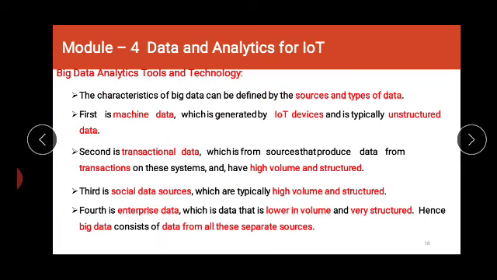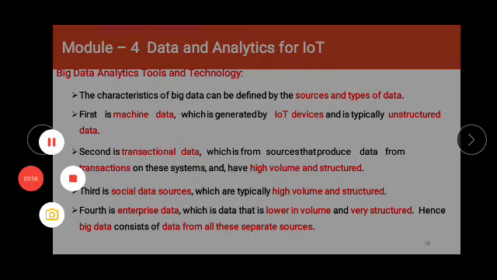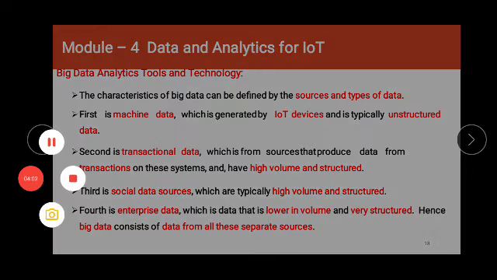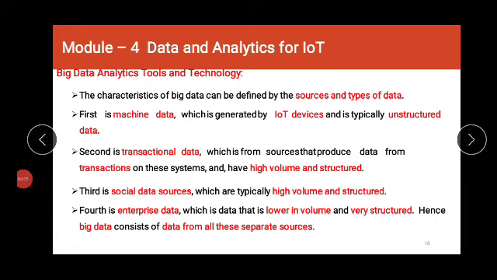Now the characteristics of big data can be defined by the sources of the type of data. Now the first characteristic is machine data, which is generated by IoT devices and is typically unstructured data. Now the second type is transactional data, which is from sources that produce data from transactions. And the third category is social data sources, which are typically high volume and structured data. And the fourth is enterprise data, which is lower in volume and very structured. Hence big data consists of data from all these separate sources.